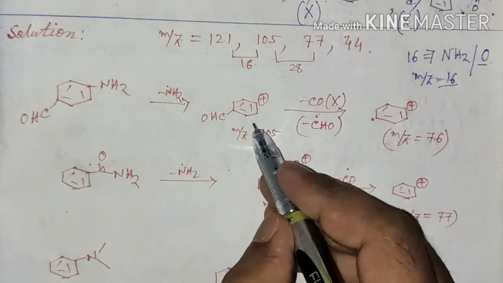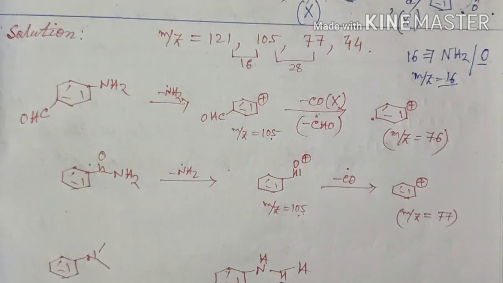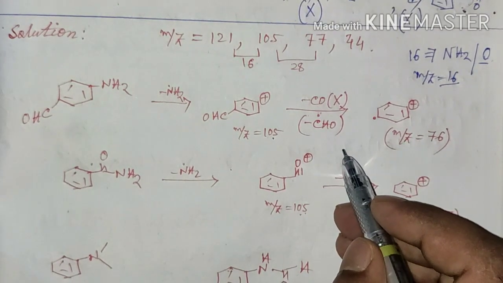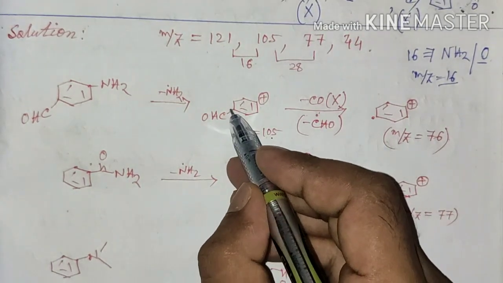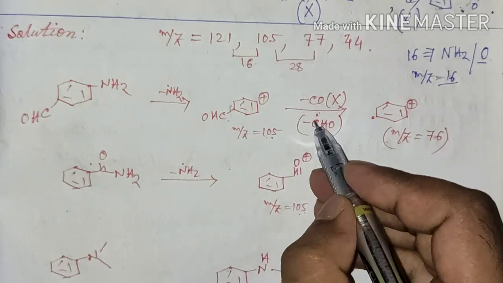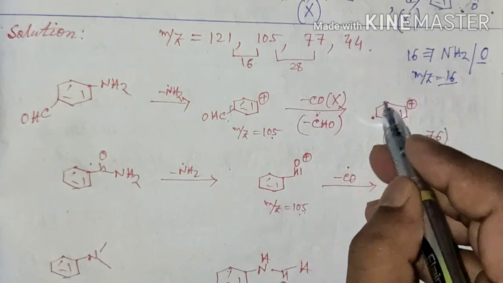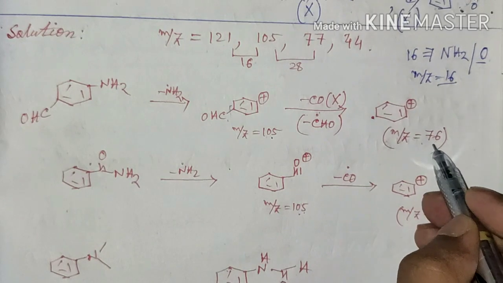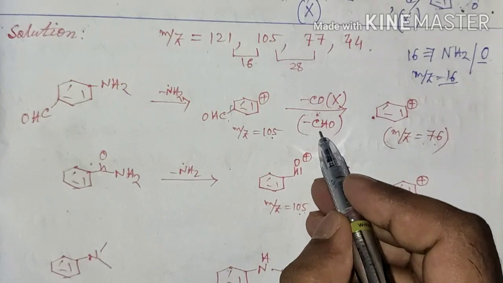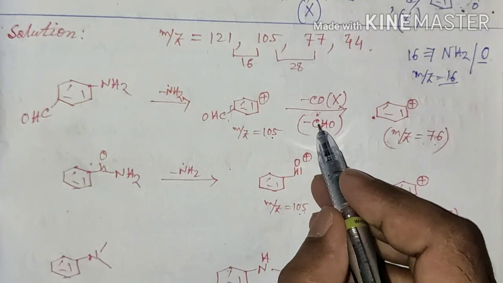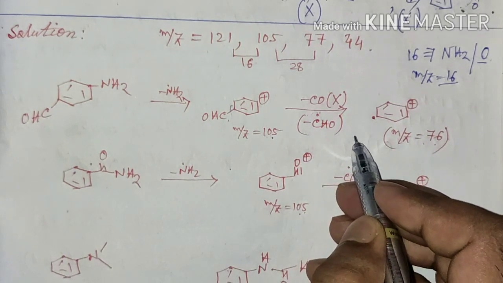Now removal of a unit with m/z equal to 28 is not possible in this case, since here there is a possibility of removal of this CHO fragment. It will eliminate as a CHO radical, and it is a radical cation, for which m/z is equal to 76, since this unit corresponds to 29 mass units, since carbon is 12, hydrogen is 1 and oxygen is 16, that is 29 mass units.